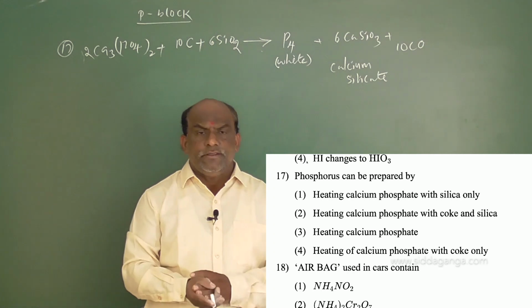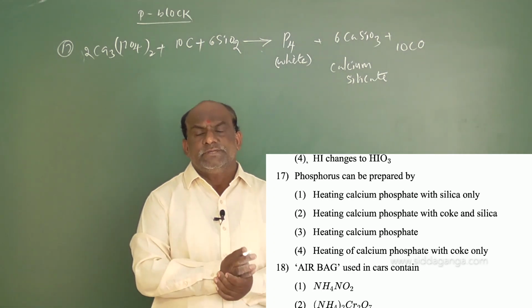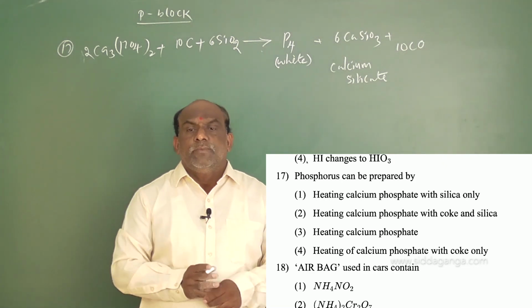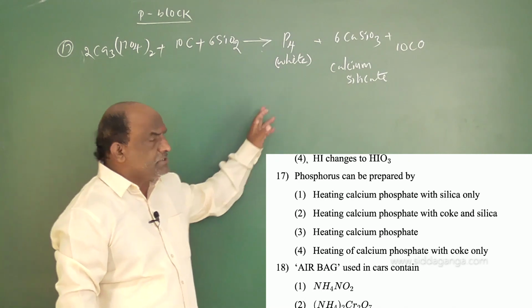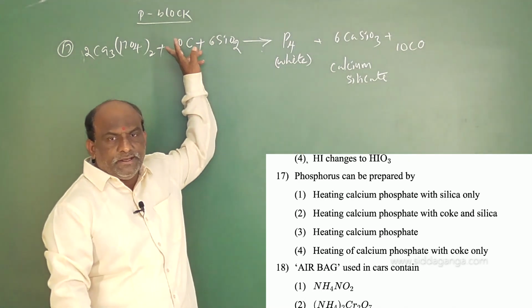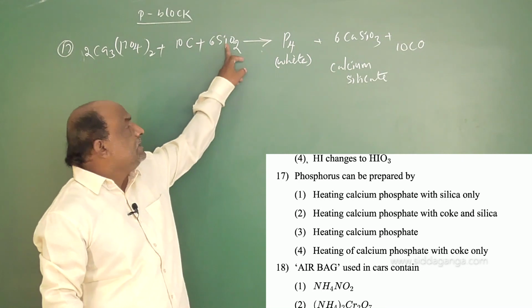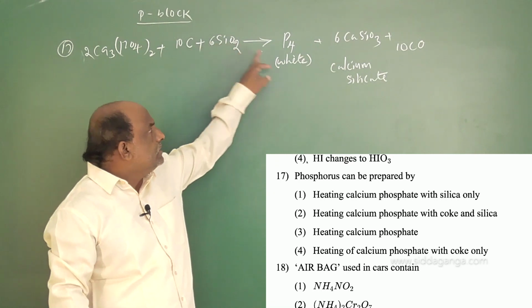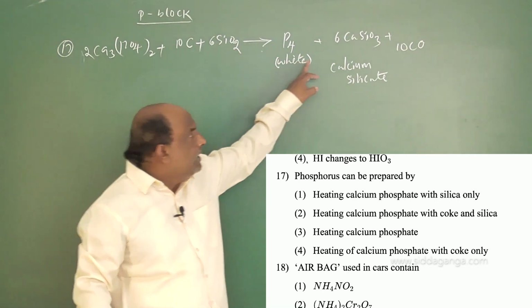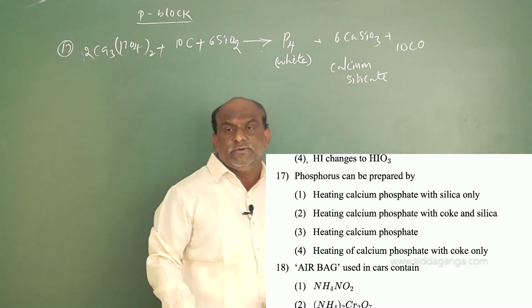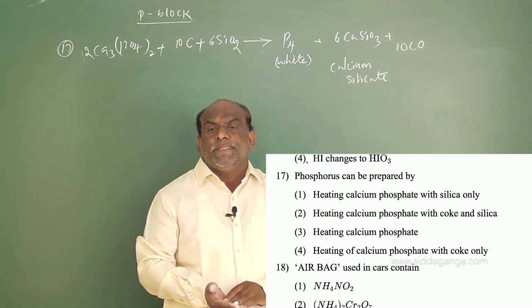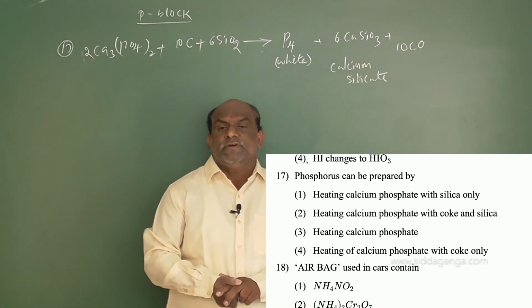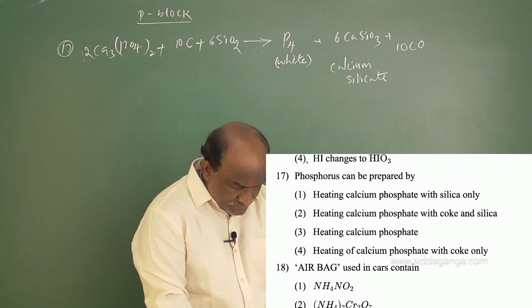So this question was beyond NCERT, my dear students. Make a note, this equation was not there in your text. So it was especially a question from the JEE entrance point of view. What is the method of preparation of phosphorus? Calcium phosphate treated with silica, SiO2, and coke, which is carbon, gives P4, white phosphorus, and CaSiO3, called calcium silicate, and liberates which gas here? Carbon monoxide gas. So the correct option for this question is the second option.